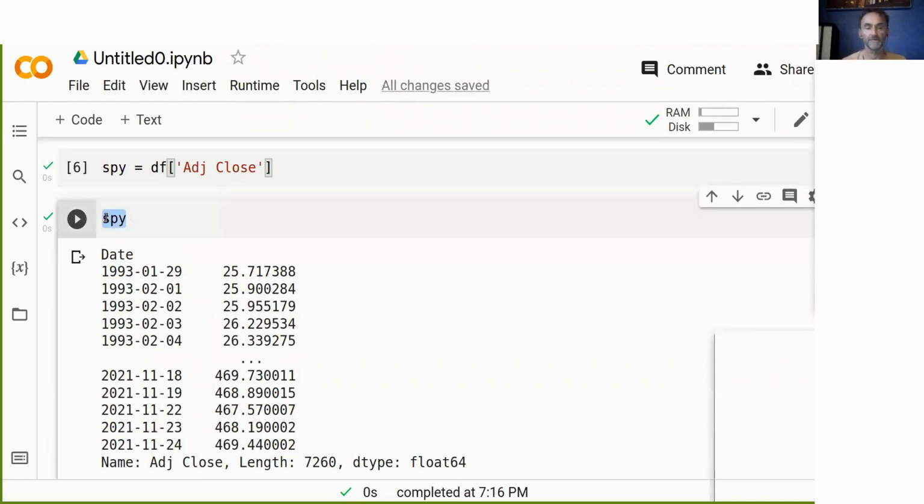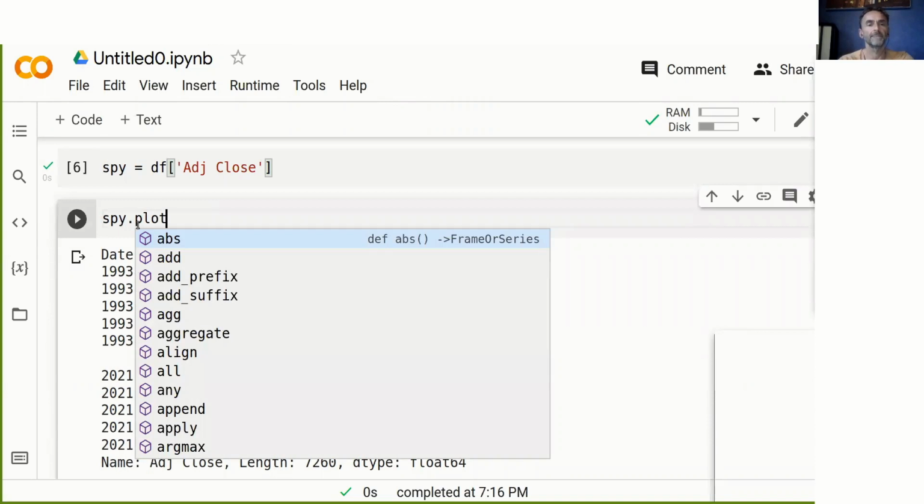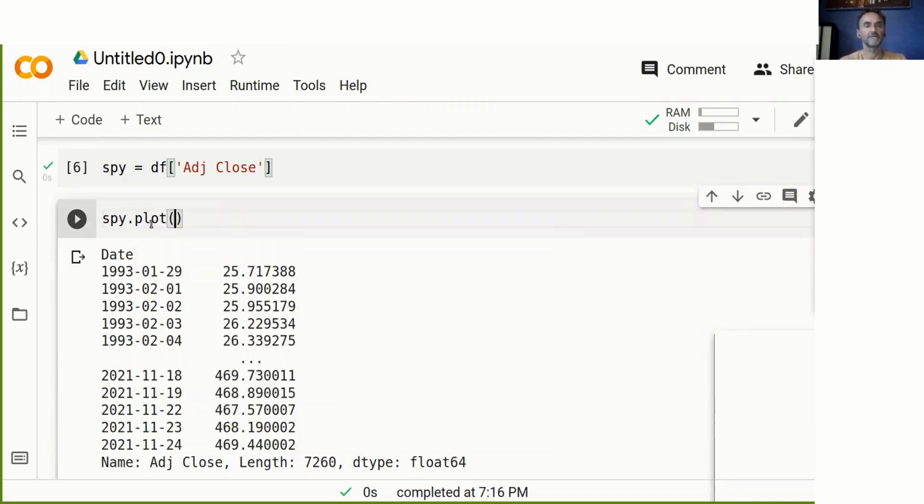Okay, and then we are ready to jump into the backtest. Actually, before we do this, I just want to do one more thing. I just want to plot the SPY data. So I just go spy.plot.